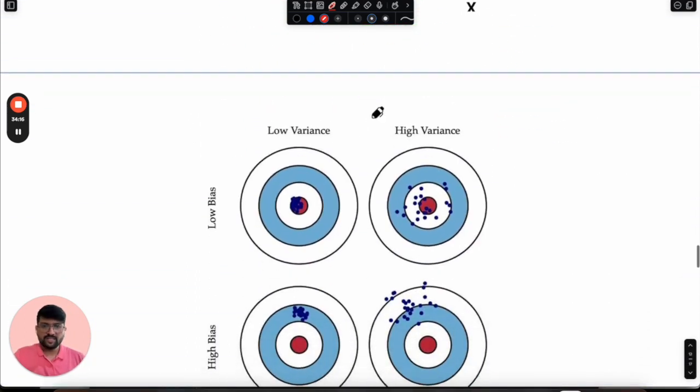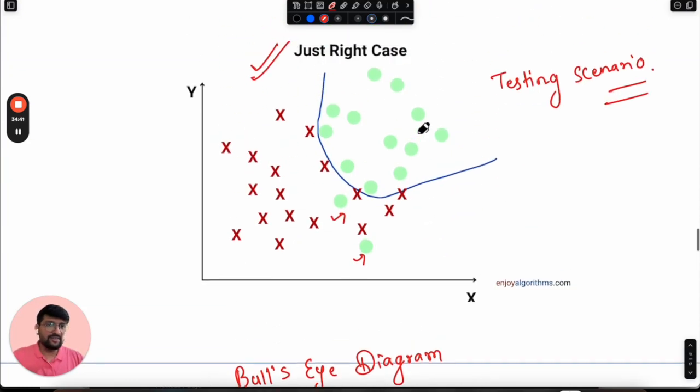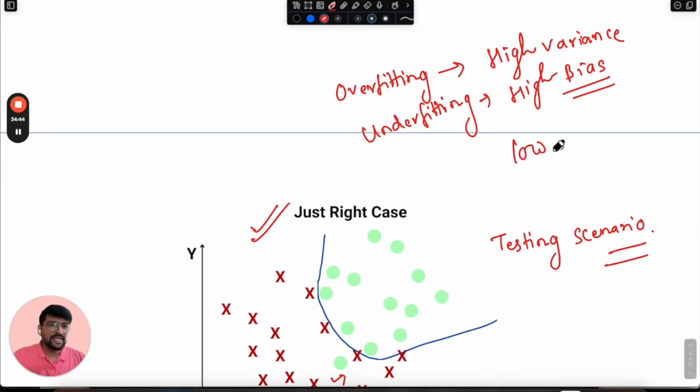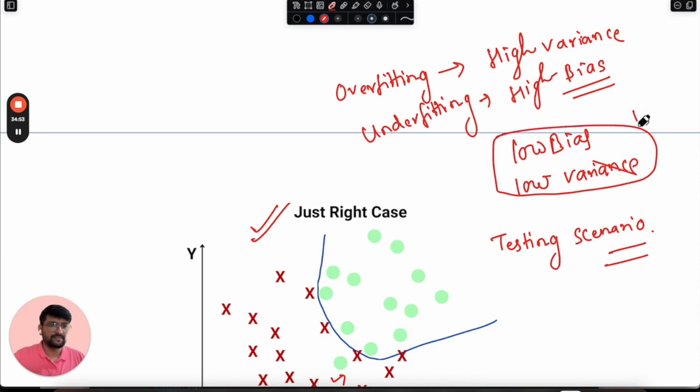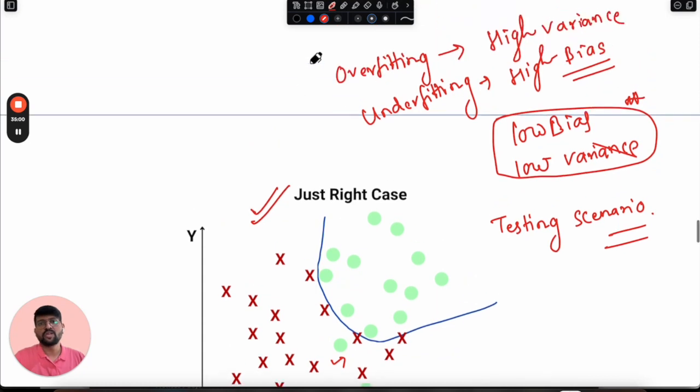So let's quickly understand this very famous diagram used in the bias-variance trade-off concept, which is the bullseye diagram. This is known as the bullseye diagram. Let's understand how this shows the scenarios of low bias, low variance, and high bias, high variance. What we want is low bias and low variance. That will be the perfect fitting data set. That's the objective we want to achieve by reducing the problems of underfitting and overfitting.